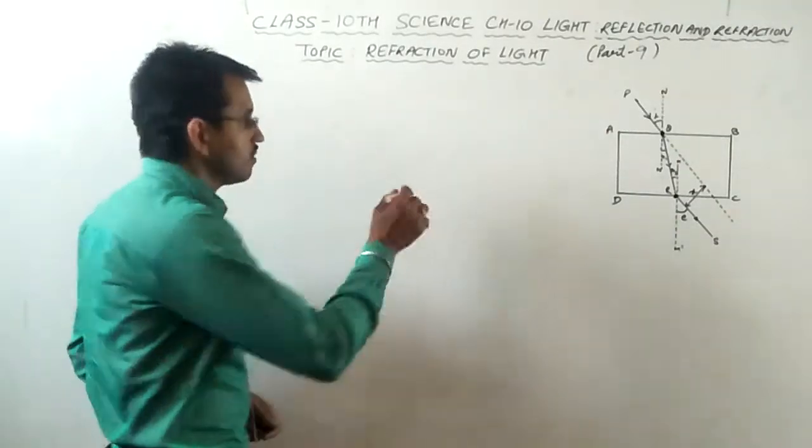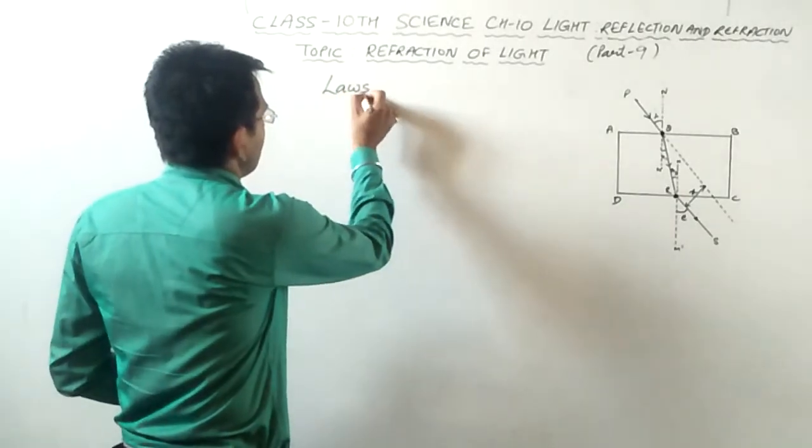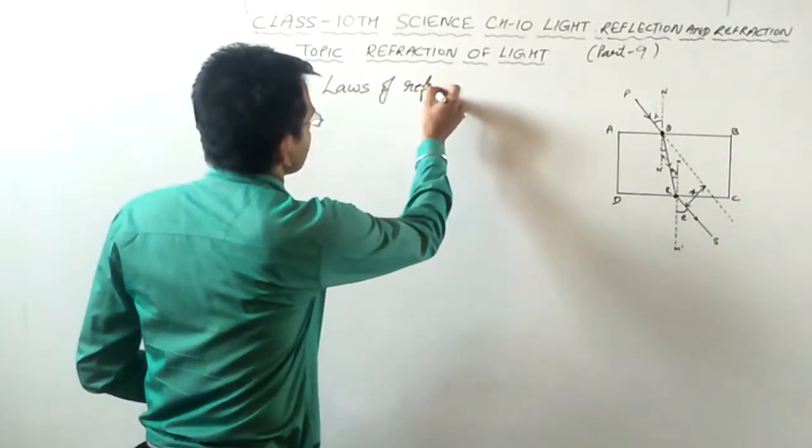So what these laws are? There are two laws of refraction.